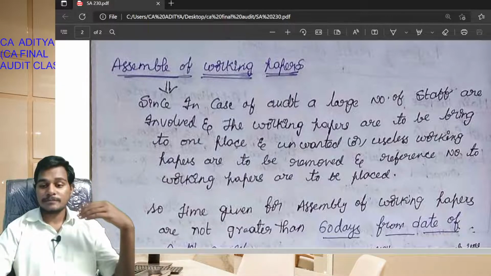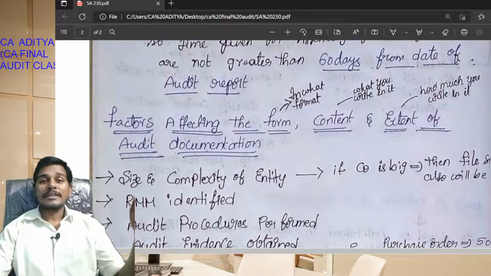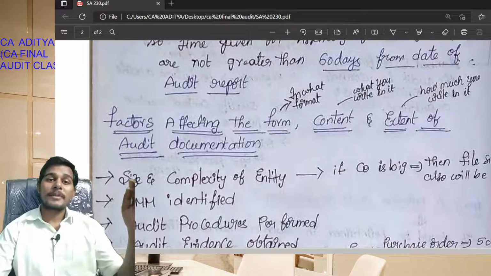Okay students, next: factors affecting the form, content and extent of audit documentation. What are the form, content and extent of audit documentation? What are the factors affecting the form, content and extent of